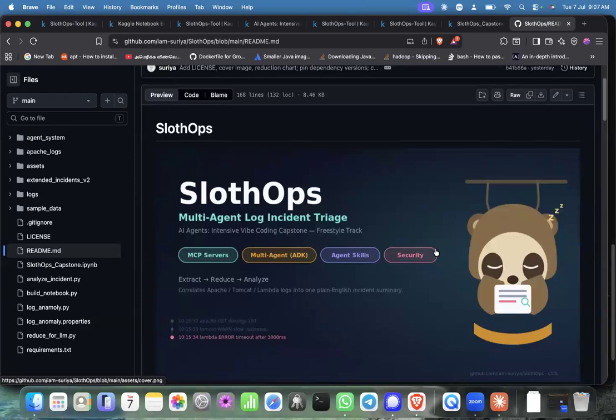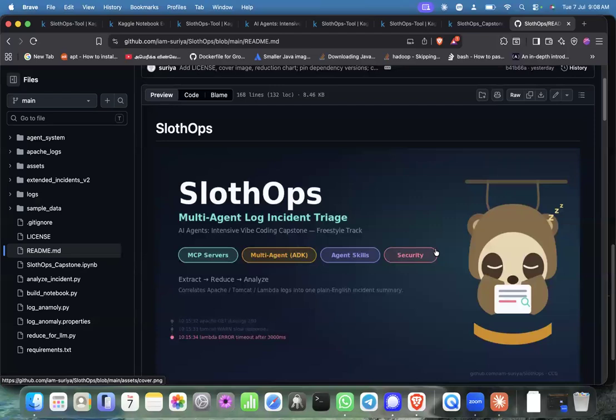And then I extract the incident based on the error, severe and warn, plus 2 minutes and minus 2 minutes around when the incident particularly occurred. I'm extracting that using an agent, reducing it using an agent, and analyzing it using an agent. This is what I have done.